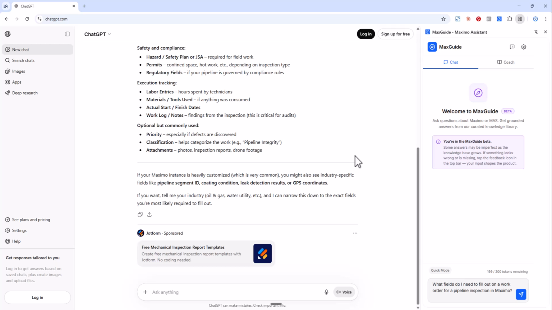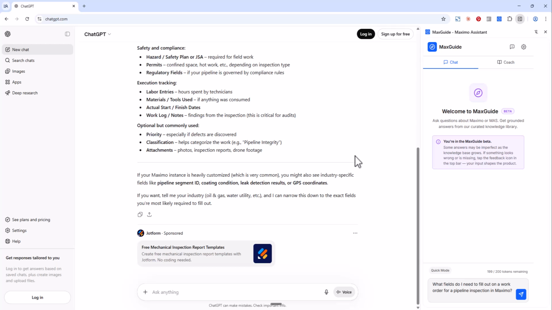You might also see industry-specific fields like pipeline segment ID, coating condition, leak detection results, or GPS coordinates. Pipeline segment ID, not a field. Coating condition, not a field. Leak detection results, not a field. GPS coordinates actually do exist in Maximo, but they're on the asset and location records, not the work order. You don't type GPS coordinates into a work order.